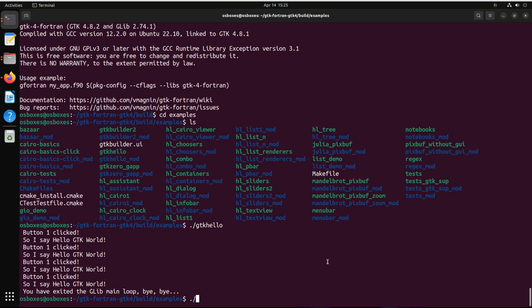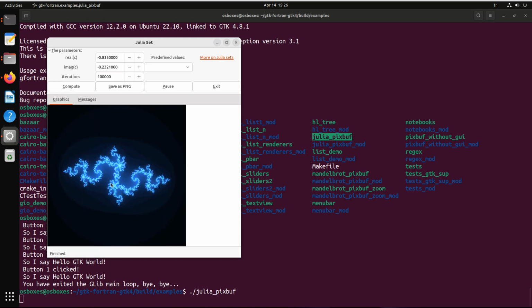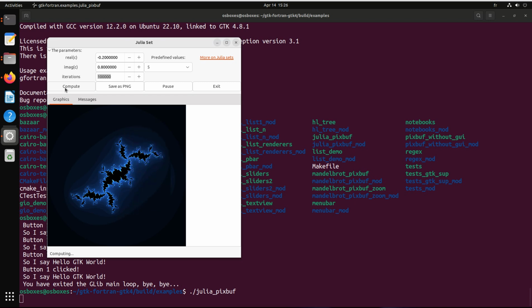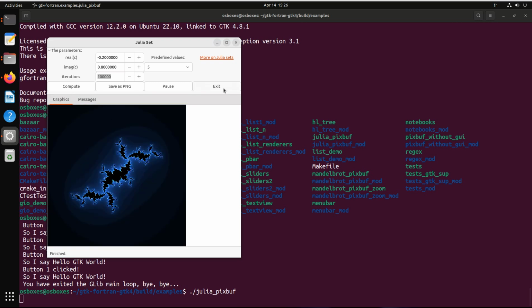A more complicated application is the Julia pixbuf example. As you can see, you can define a complex number and compute the associated Julia set. You can save the picture as a PNG. You can use other predefined values like this one, for example. It's longer to compute. You can pause the computing. You can go into the message tab to see some information. Here you can exit the application.